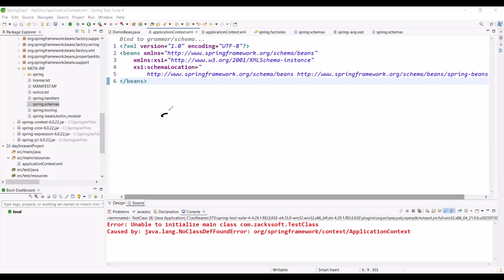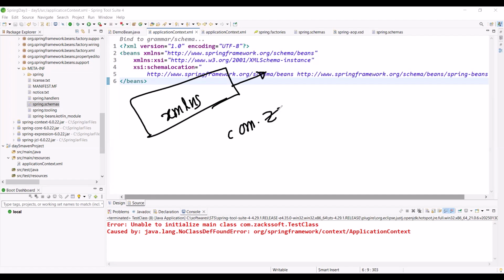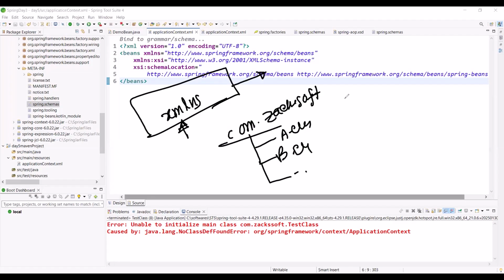This is our XML namespace. What is XML namespace? I'm not explaining this fully, but just consider in Java, we write some package, and in this package there are multiple classes and sub packages. So what is the purpose of XML namespace? Simply you can consider the package concept.